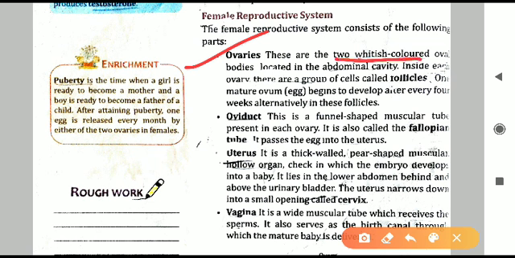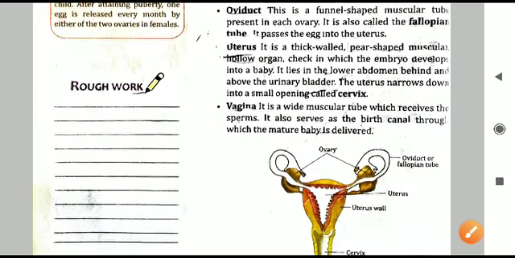So the structure you have to remember: it is whitish color, oval shape, present in the abdominal cavity. Inside the ovaries, what is there? It is a group of cells called follicles, and what is produced from the ovaries is the mature ovum, or the egg. After how much time? After every 4 weeks, and it is alternate, that is, one at a time is produced from the ovaries.